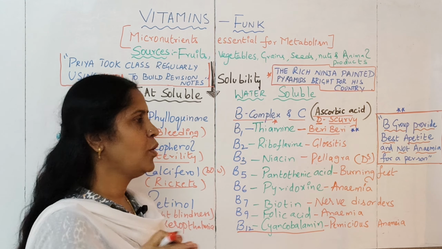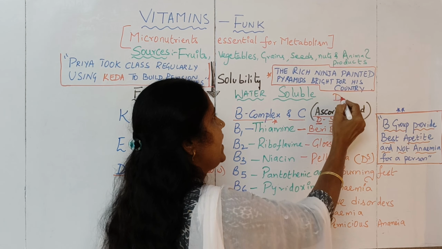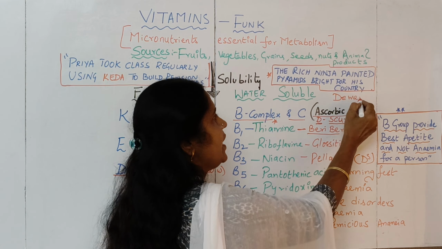Loss of memory. In old people, they cannot remember things. It is called dementia. So dementia can also occur in the case of pellagra. So vitamin B3 deficiency leads to pellagra. This is also a very important bit. A number of times bits related to B3 are asked.